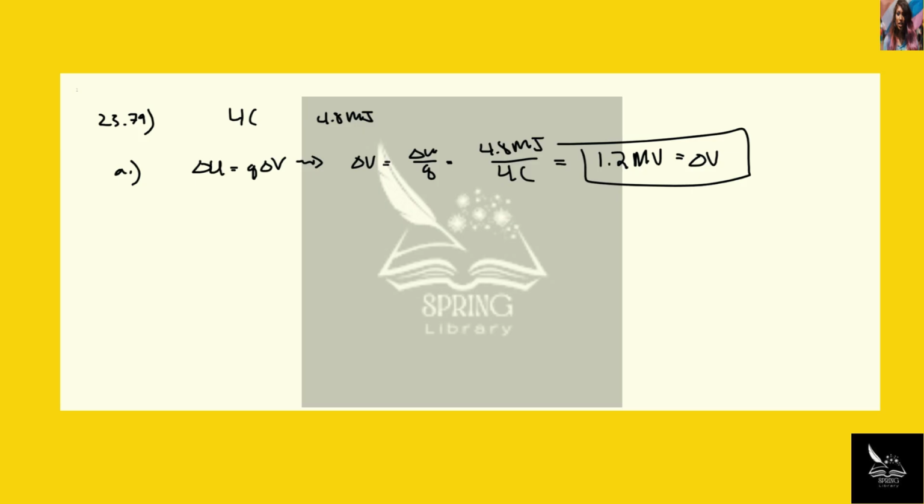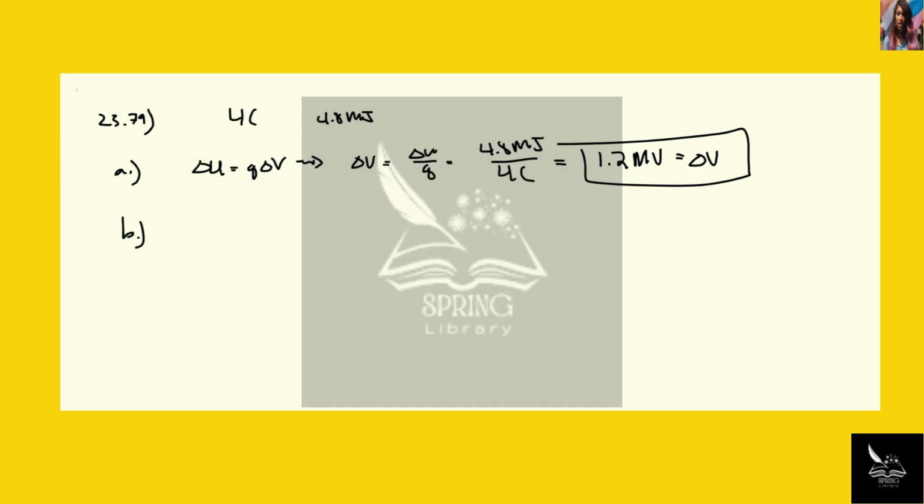So we know that the change in potential energy is given by the charge times the change in potential difference. We can rearrange this and solve for the potential difference as the change in energy over charge. So this becomes 4.8 megajoules divided by 4 coulombs, and that comes out to 1.2 megavolts. And this is our potential difference. Cool.